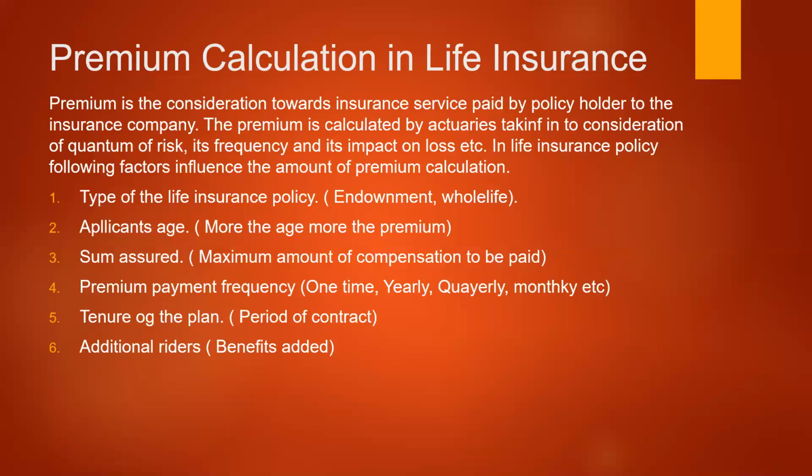If a younger person is taking a policy, the risk factors relating to health and all that are less, and the more the age, the premium will normally be more. Then the sum assured. In most general insurance contracts, the sum assured is decided based on the market value of the asset. But in case of life insurance contracts, the value of human life is not decided based on the market value, right? It is to be declared by the person himself.